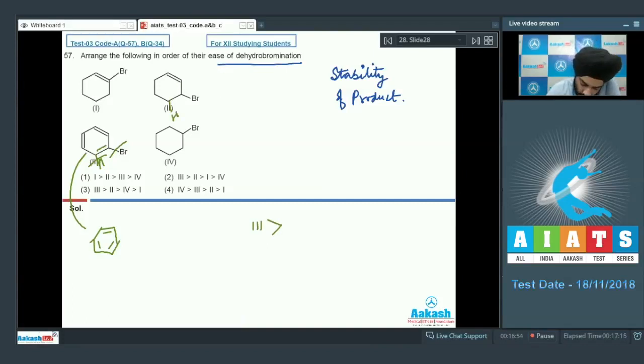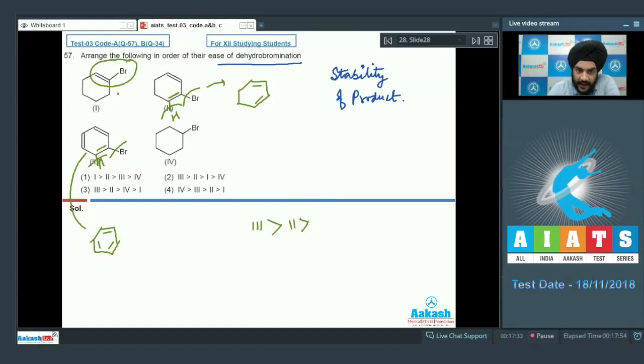If we dehydrobrominate the second structure, we can have this H and Br leaving, and then there will be a double bond formation over here. So the second compound will lead to the formation of a conjugated alkene, which will again be stable because of resonance. So the second most reactive compound among the 4 given ones is the second structure. If we look at the first and the fourth option now, the first option is a vinylic bromide, and vinylic bromides do not undergo elimination very easily because of the partial double bond character which is created due to resonance.